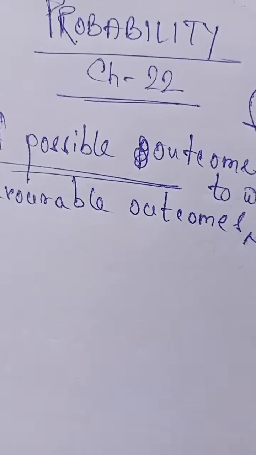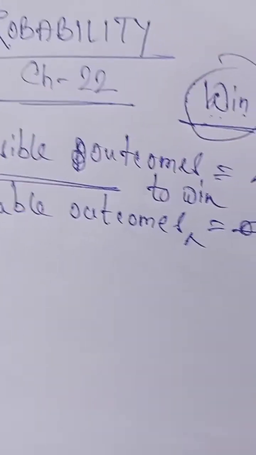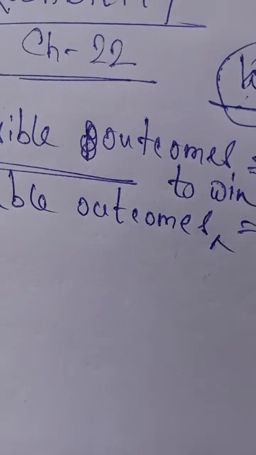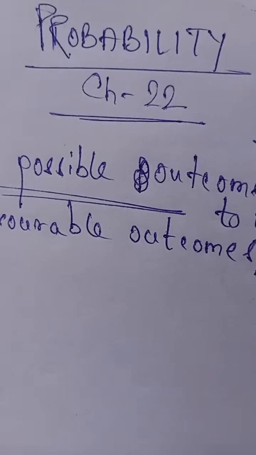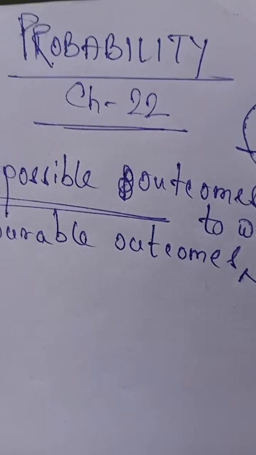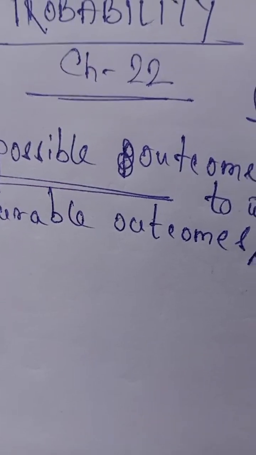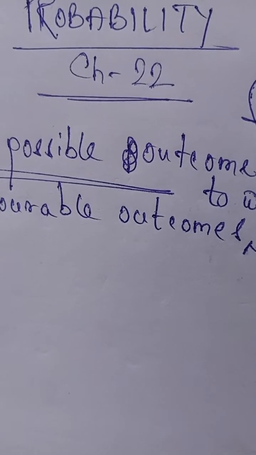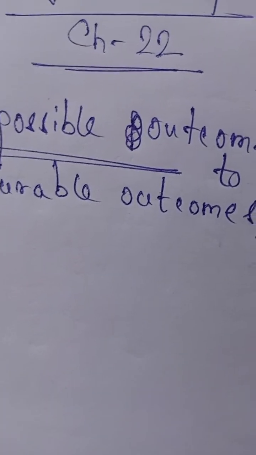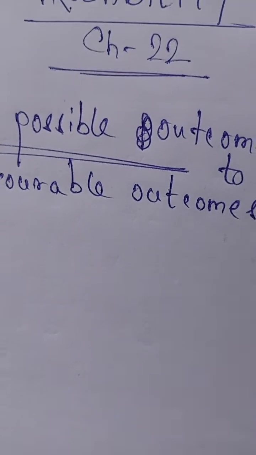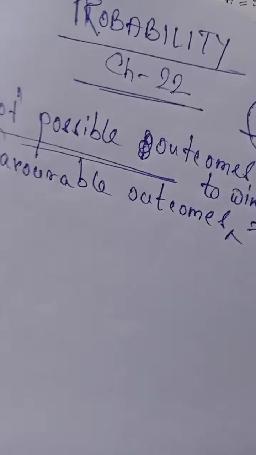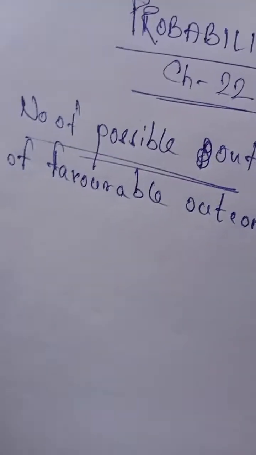Those who are in class 10 and in ICSE board, or in CBSE board, not a problem. The concept is same. So, chapter 22, probability. Actually, probability means what? It is basically the chances. Chances of what? Suppose you are playing a match. So, what is the chance of winning, or what is the chance to lose the match? So, probability, that is chapter number 22.